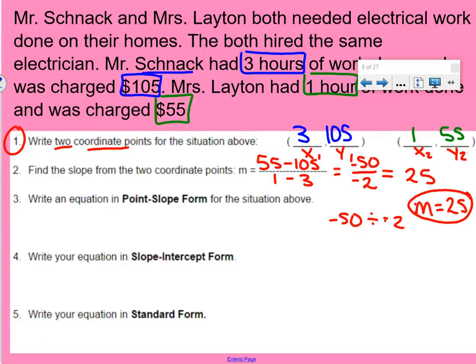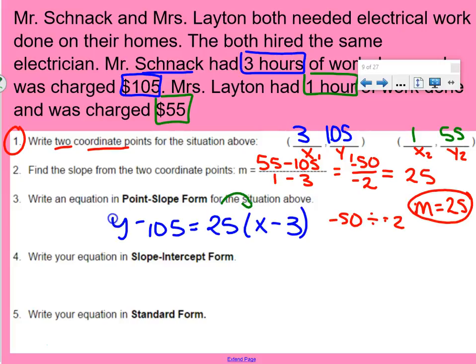All right, now that you should have tried these 3 on your own, we write an equation in point-slope form. We do y minus y1, which is 105, equals m, 25, times x minus x1, which is 3. To write our equation in slope-intercept form, we convert our point-slope form equation.